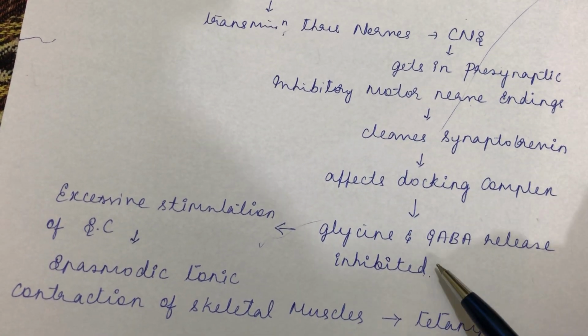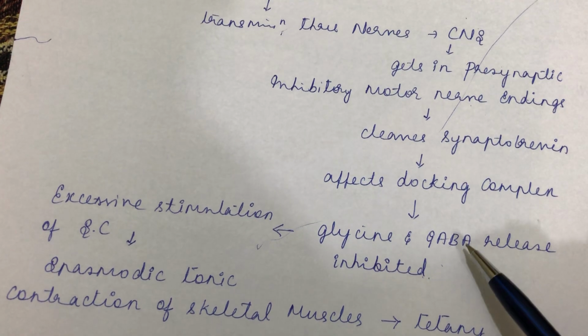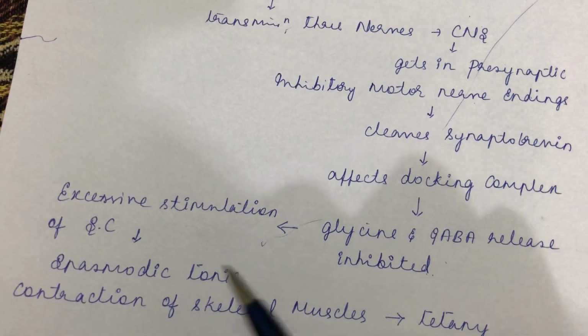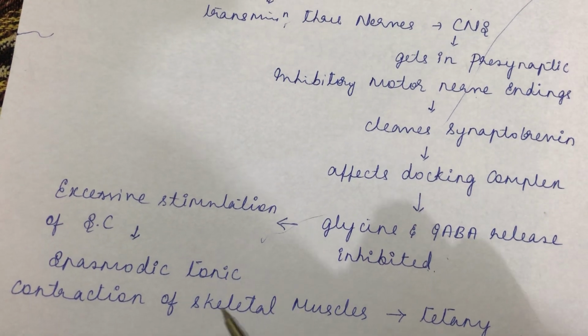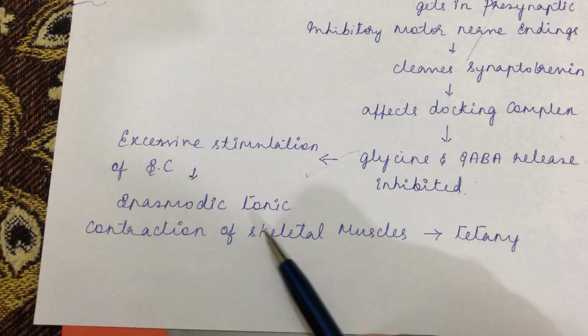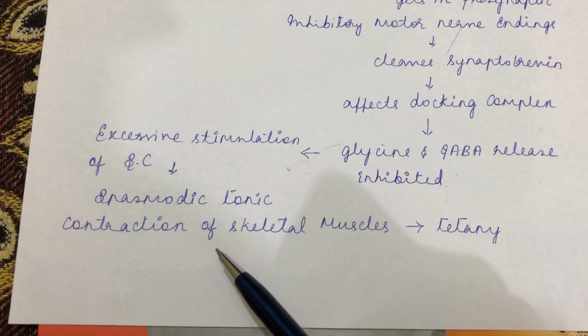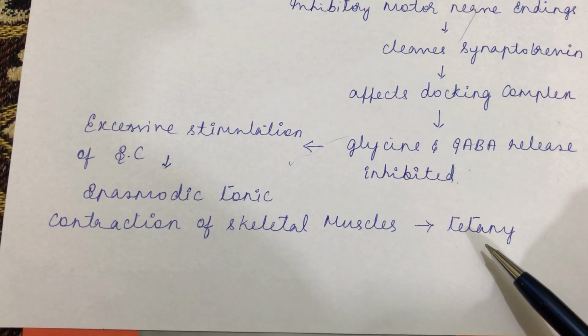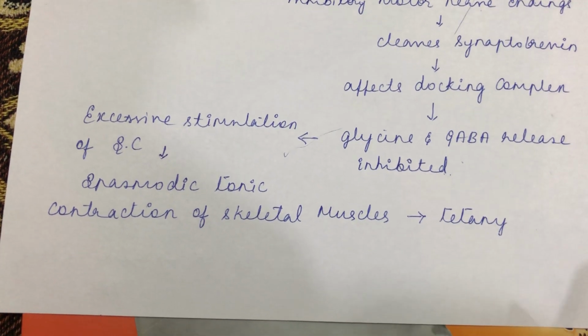Once there is inhibition in the release of inhibitory neurotransmitter, the net effect will be excitation. As a result, there will be excessive stimulation of the spinal cord, and so there will be spasmodic tonic contraction of the skeletal muscle, a phenomenon we call tetany, and that's why the name tetanus.